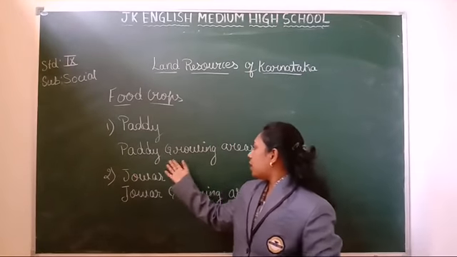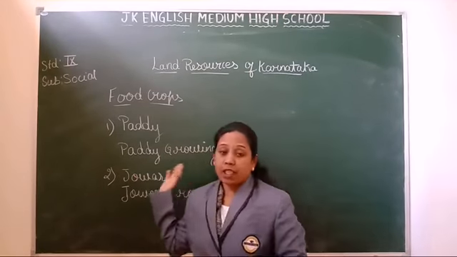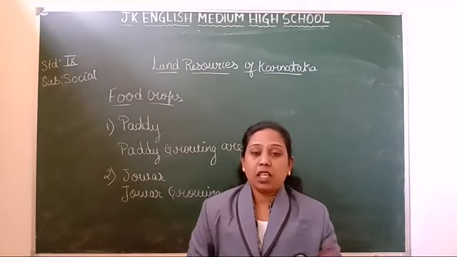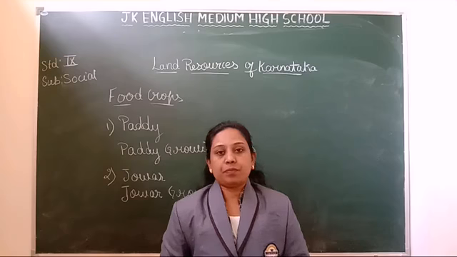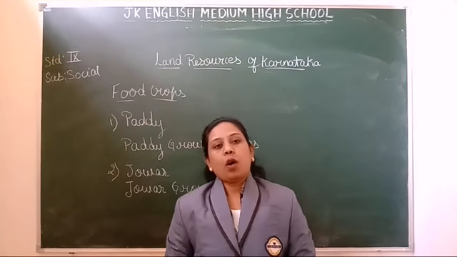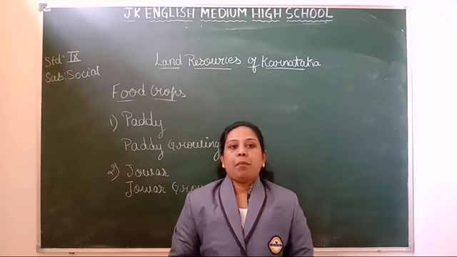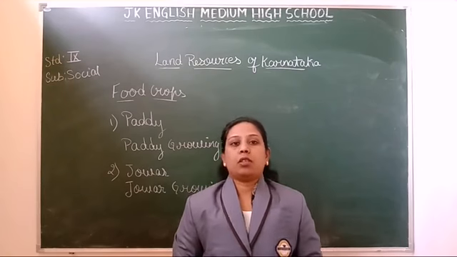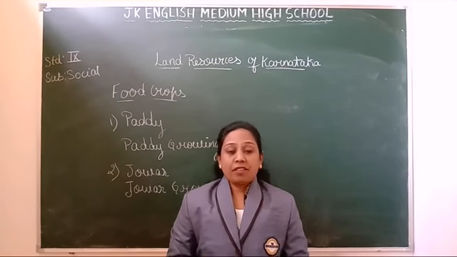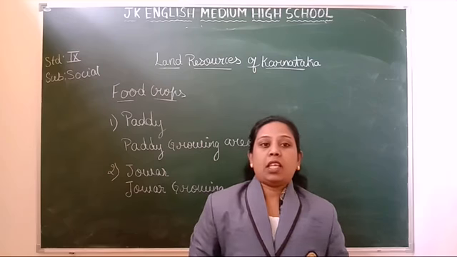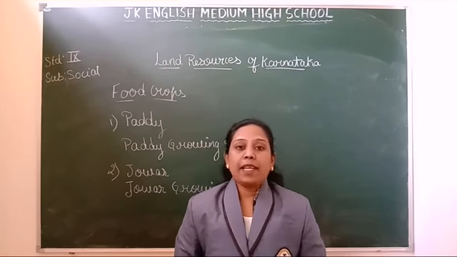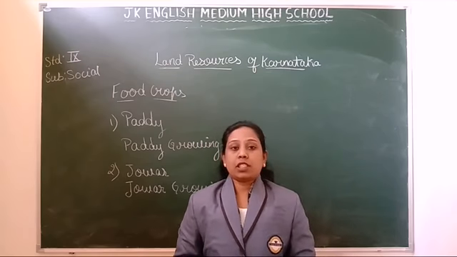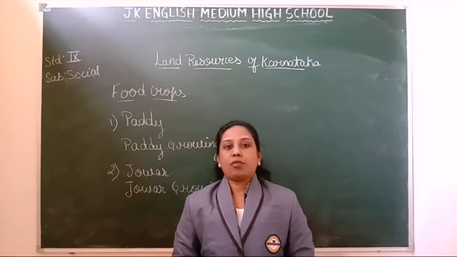And the next one, the paddy growing areas, in which areas paddy is grown much. It is grown in all the districts of Karnataka. But the Krishna to Tungabhadra, Kaveri valley and the coastal districts are famous for paddy cultivation. Raichur district stands first in the production of paddy.